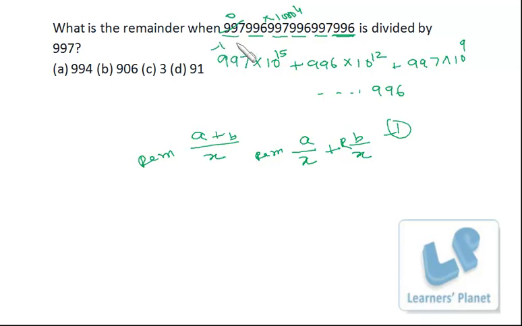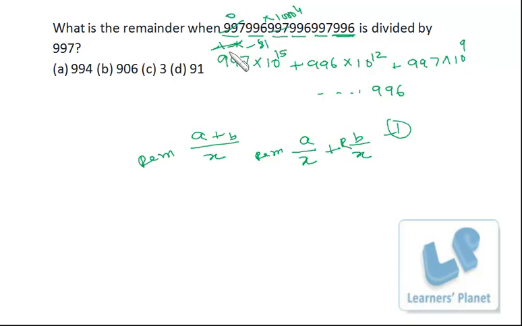And when 1000 is divided by 997, the remainder will be -3. So -3 raised to 4, because 1000 raised to 4, that is 81 only. So it is -1 into 81, so the final remainder from this is -81.